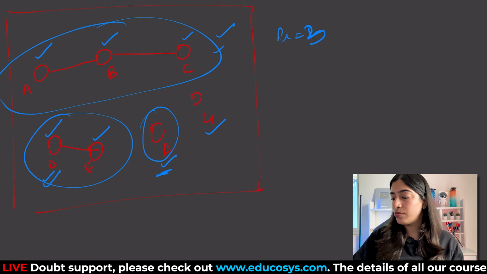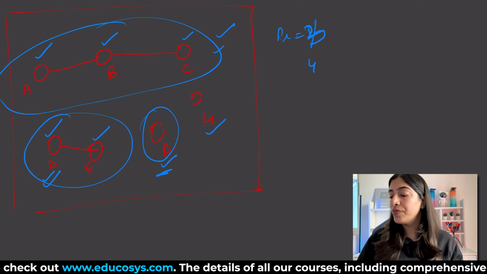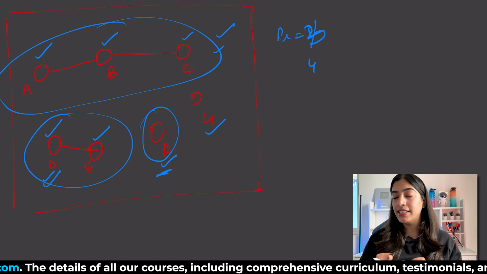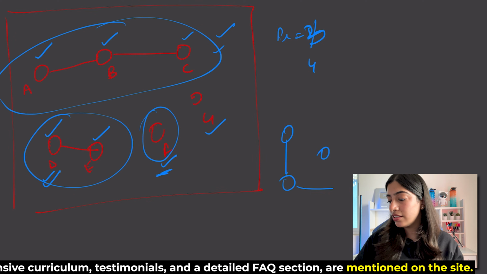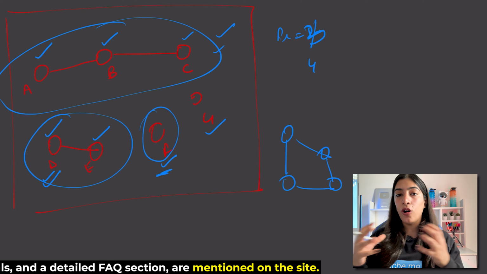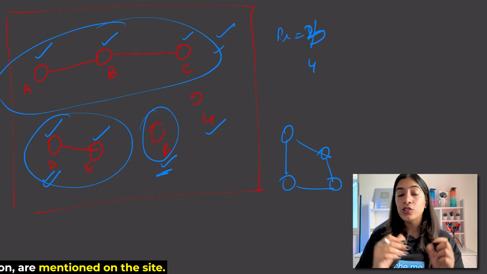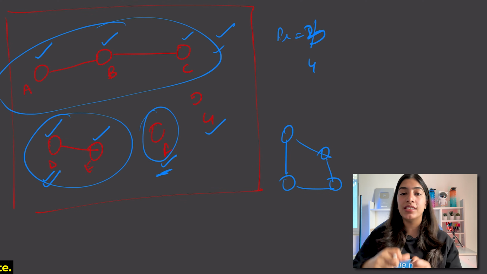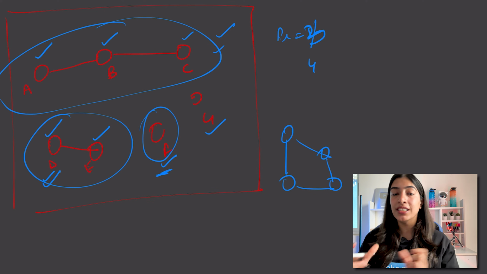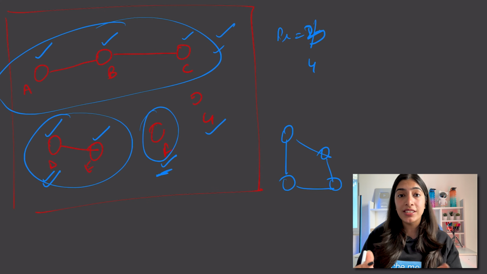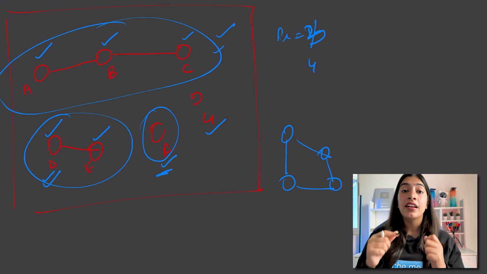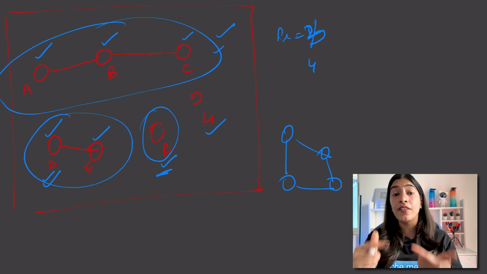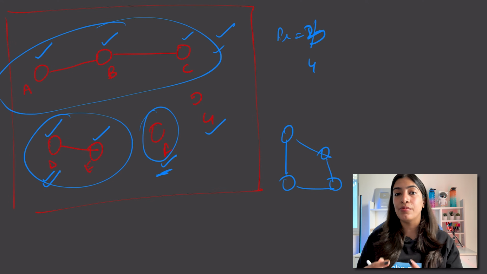Similarly, there is one more node, so now the number of provinces will be 1 more. The important thing to understand is that whenever you do a traversal, starting from a particular node and visiting the other nodes, you will end up visiting all the nodes that are there in that province. So if you have to do one more DFS to visit some more nodes, that means they are part of another province. So we keep adding more provinces as we keep doing more and more DFS. Every time we have to start a new DFS traversal from a node that is not visited, that means we are increasing the number of provinces.